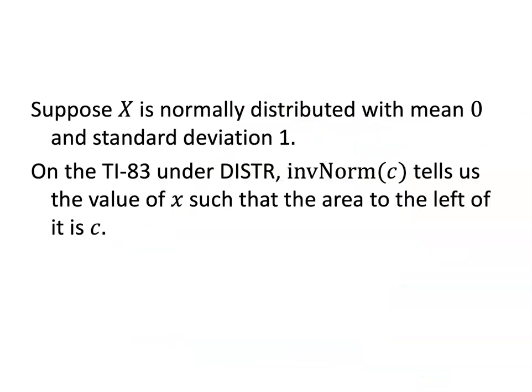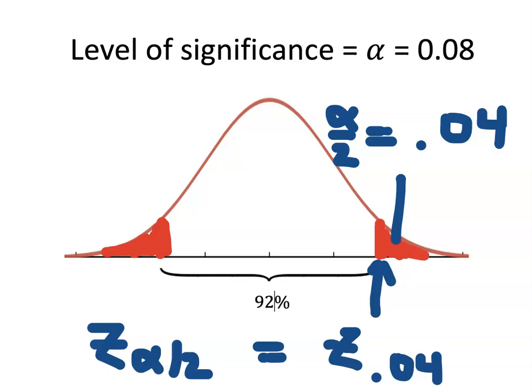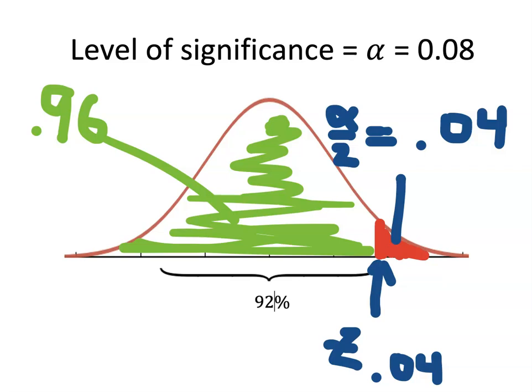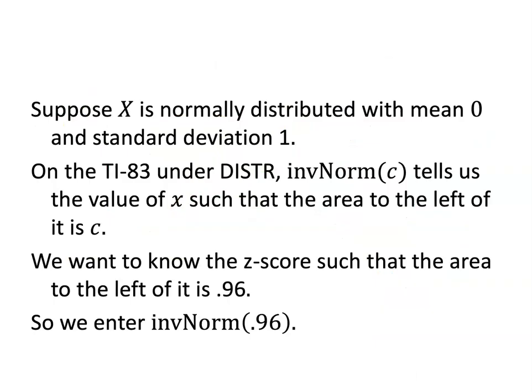Okay, so if x is normally distributed with mean mu equals 0 and standard deviation 1, there's a way that we can find it. On the TI-83 under DISTR, invNorm of c tells us the value of x such that the area to the left is c. So in this case, z sub 0.04, if the area to the right is 0.04, that means the area to the left is 0.96. So what we would enter is invNorm of 0.96. That's going to tell us the z-score such that the area to the left is 0.96, and thus the area to the right is 0.04.